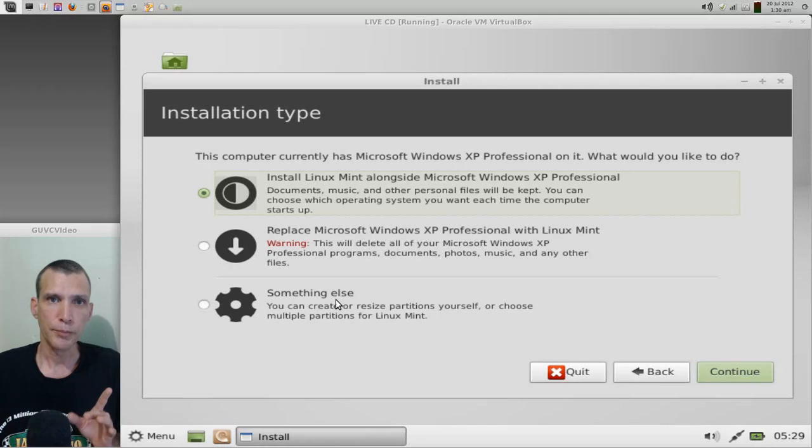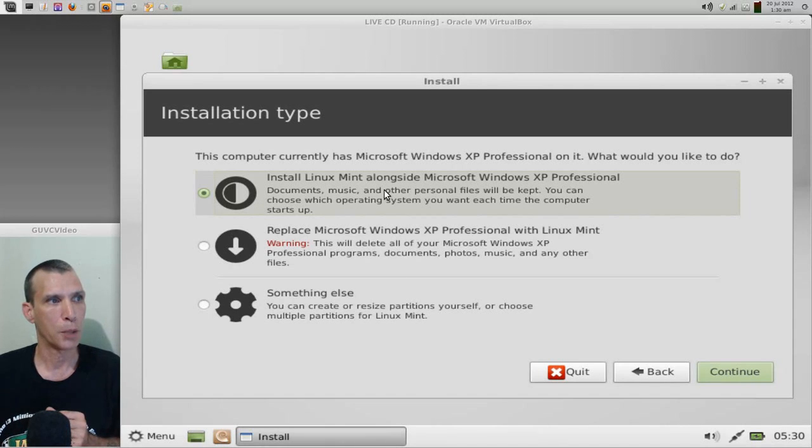Now, let's say that you have an HP laptop and you have all of its primary partitions, and I think there are 4 of them that you can have. Some HP laptops ship where all of the partitions are used up, in which case you will not have this option to install Linux Mint alongside Microsoft Windows. Well, how do you fix that issue? Well, this is where Google is your friend.